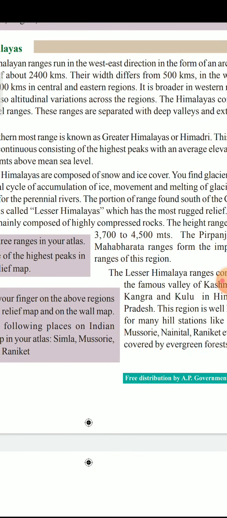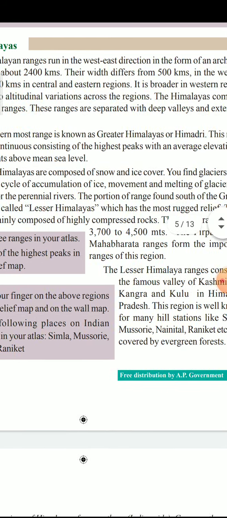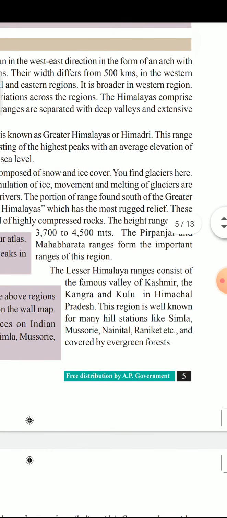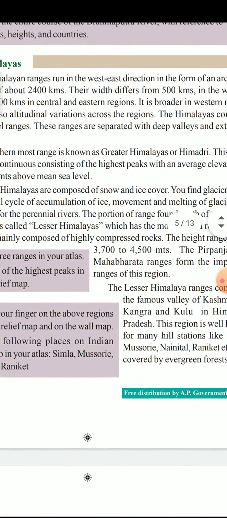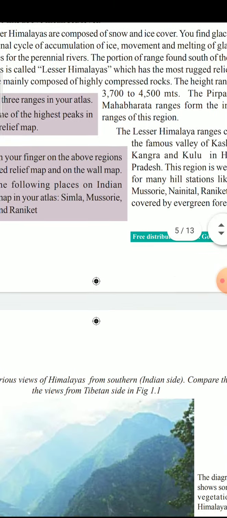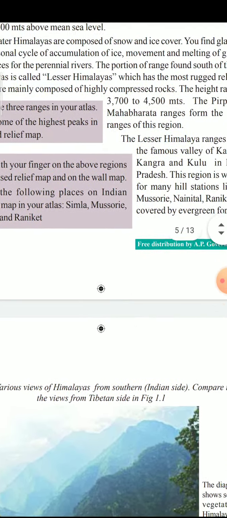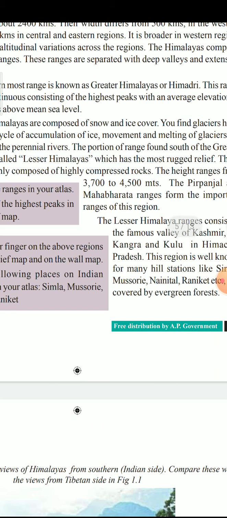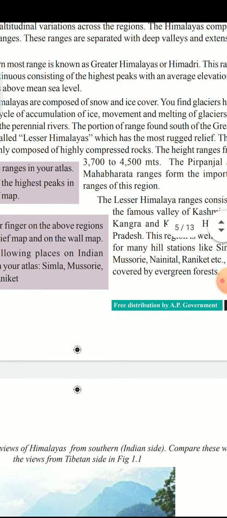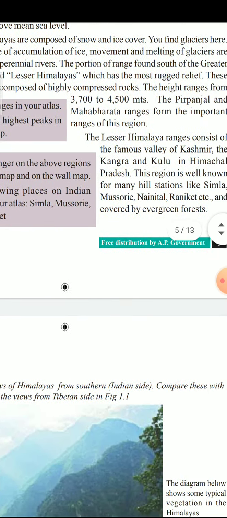All these are the highest peaks located in the higher Himalayas, and these higher Himalayas are very difficult to cross. We cannot enter into these mountain ranges because they have the highest peaks, so you cannot easily cross them. The second one is the Lesser Himalayas, and these ranges are between 3,700 and 4,500 meters, and they are somewhat easy to cross. Here the Pir Panjal range is one of the important ranges to cross the mountains from one side to another.